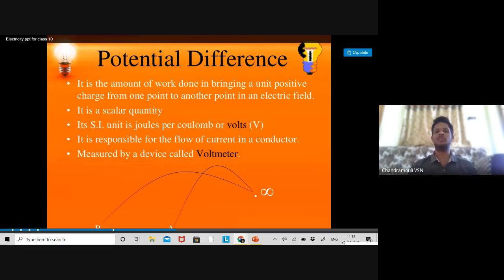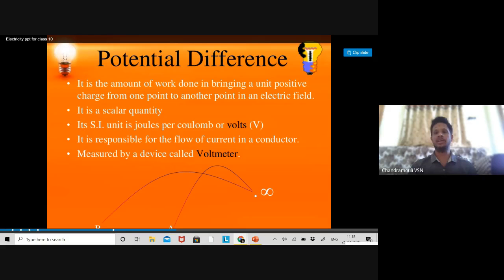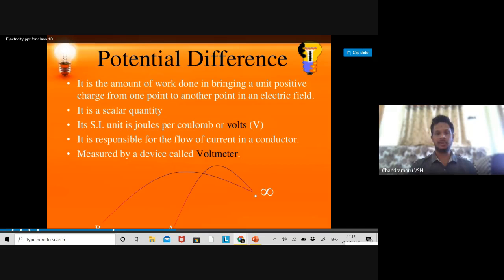What is the instrument used to measure potential? Voltmeter. And for electric current, ammeter. Remember the formulas better: I is equal to Q by T, and here V is equal to W by Q. Write them somewhere if you want.